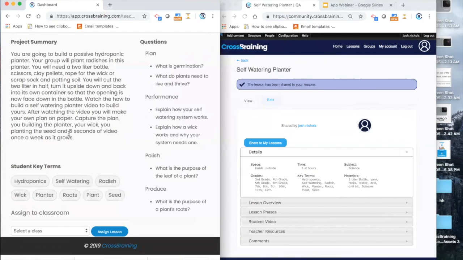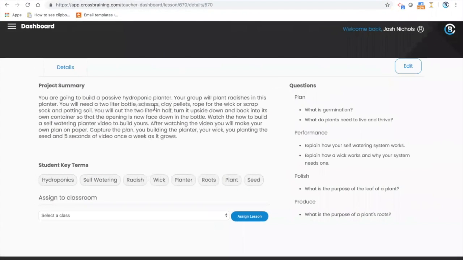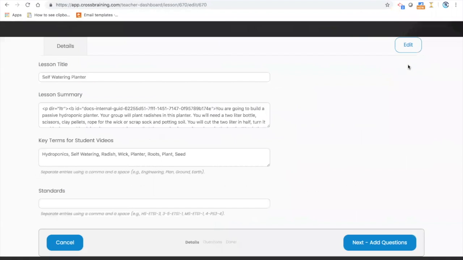When I take a look at it, I'm going to expand the screen. You'll see I have a project summary of how to do this. You'll see the key terms. You'll see the different questions that I'm asking. And you can edit this however you want.